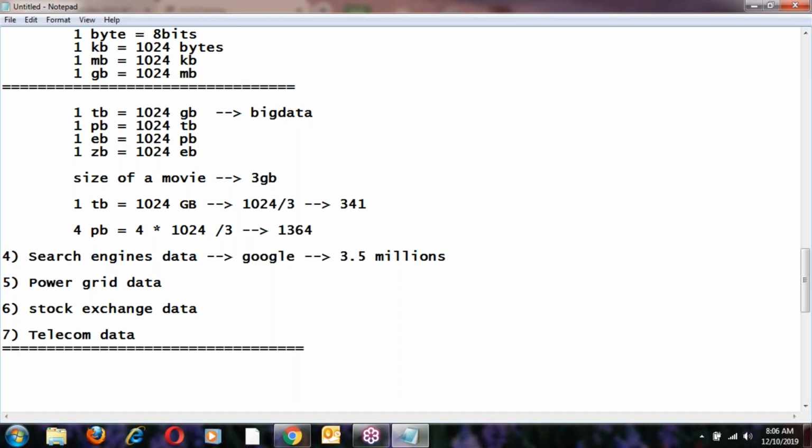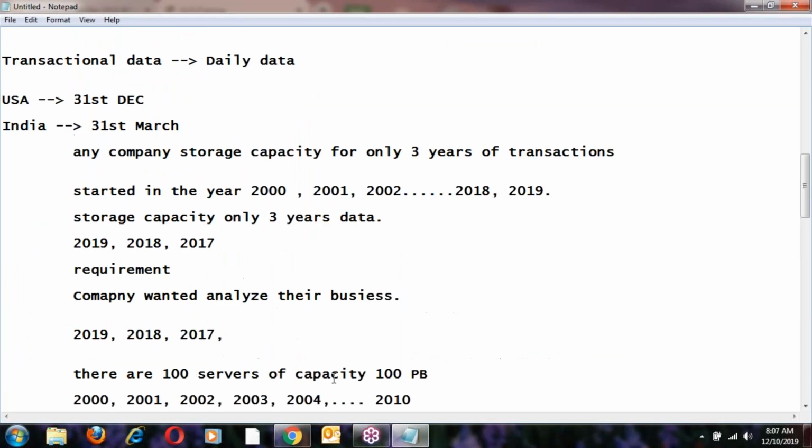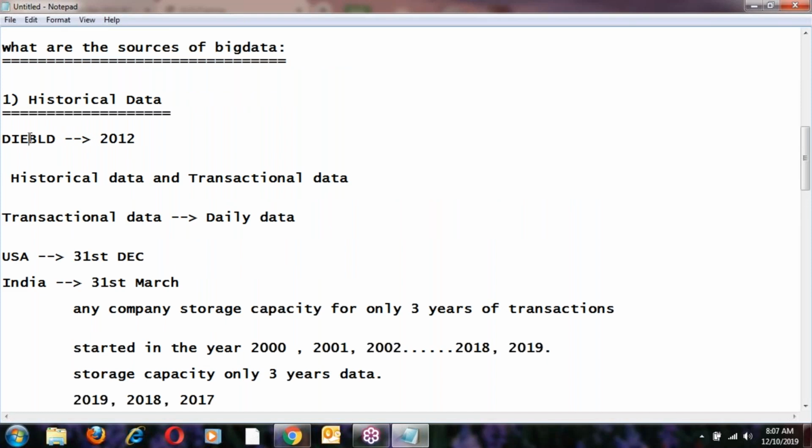There are many challenges we have to face from big data. What are the challenges? We have faced them practically with the company D World, in 2012. It's my practical experience. I have seen it live. We faced some big data problems, and because of that we started working on Hadoop.